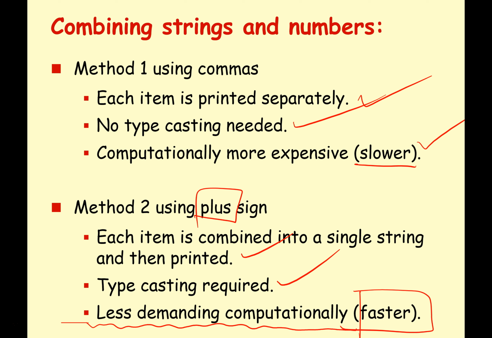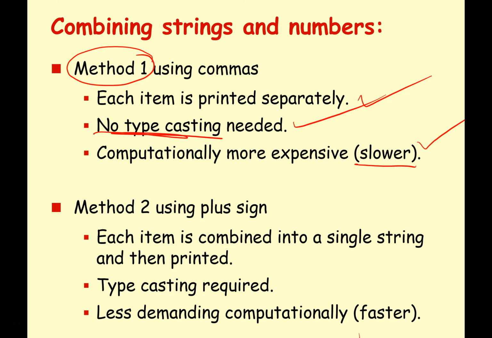So for small programs, that doesn't really matter. But if you've got a very complicated program, then maybe method 2 would be better because it is going to execute faster and more efficiently. So concatenating everything into a single string and then doing one print is faster than using commas to do multiple print statements together. During my slides and my lessons, I use a mixture. I think students often find method 1 just easier because you don't have to worry about typecasting. But if you're maybe more of an advanced student and you want to get in the habit of efficient programming, you might want to think about method 2.